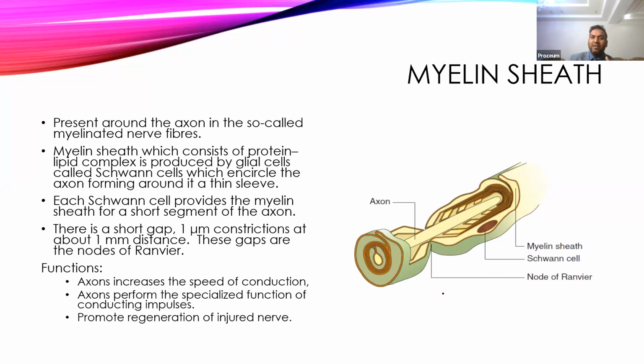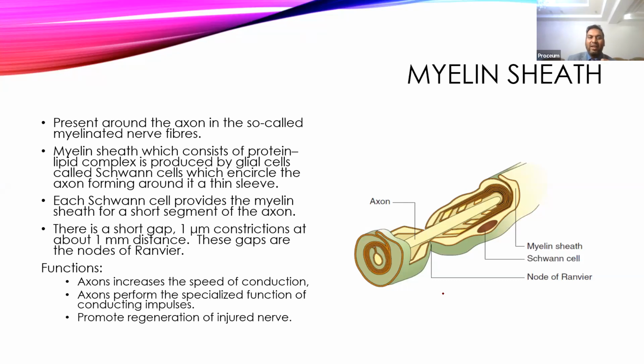Now, how does this myelin sheath form? Suppose this is an axon, and the sheath is formed by the Schwann cell. The Schwann cell will wrap its cell membrane firmly around the axon hundreds of times, and the layers firmly attach to each other with anchoring protein. So it's like they stitch each other.